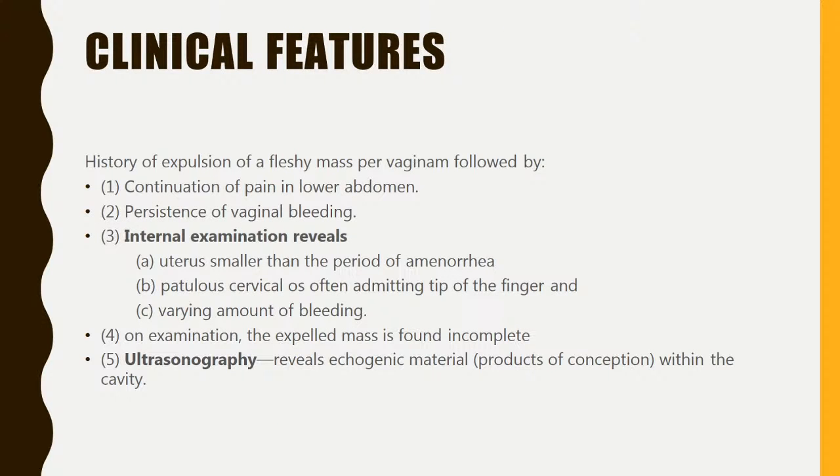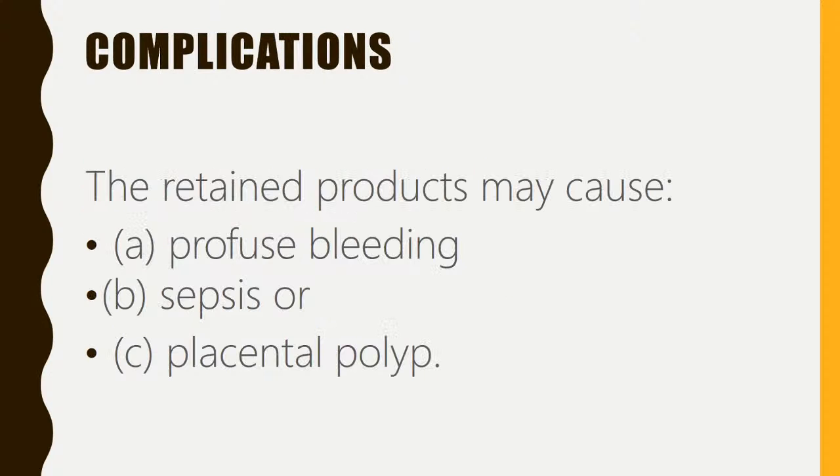Clinical features will be: as the complete products are not expelled, the pain will continue and bleeding will be persistent. On internal examination, unlike complete miscarriage, the cervical os is spatulous, admitting one finger, and a varying amount of bleeding will be present. On examination, the expelled mass will be found to be incomplete, and on ultrasonography, echogenic material or products of conception will be seen within the cavity.